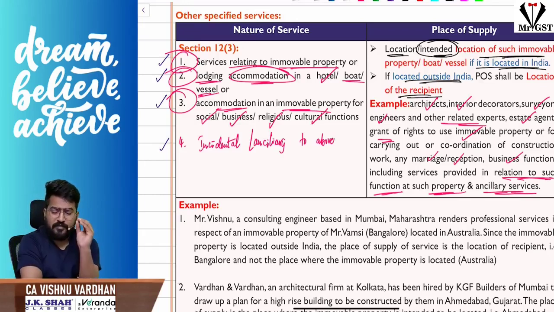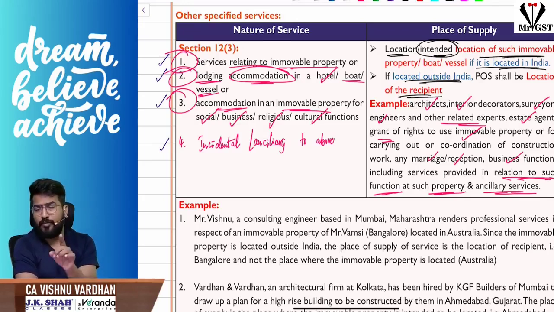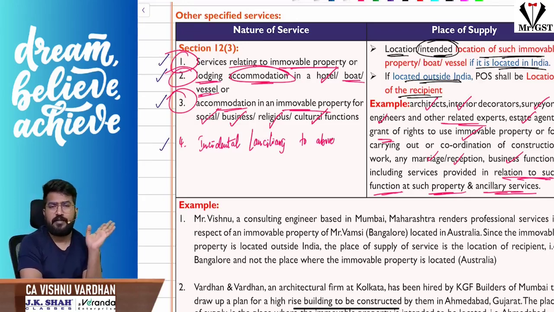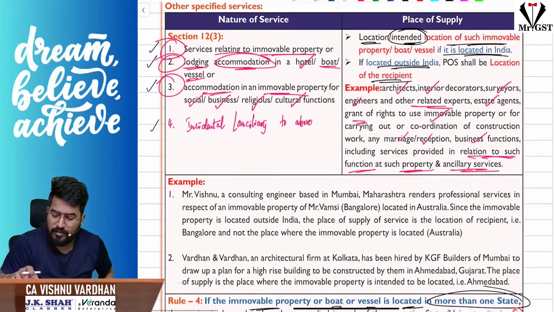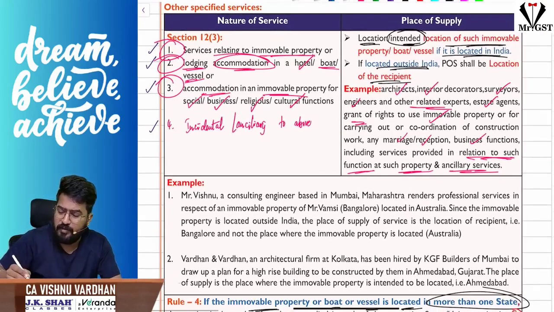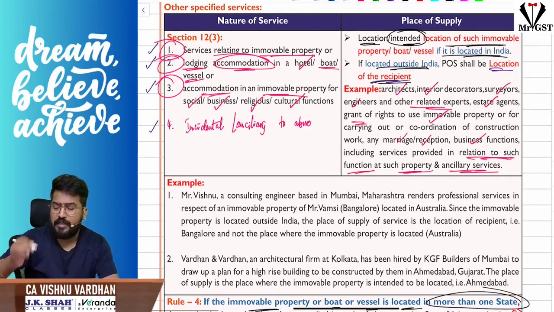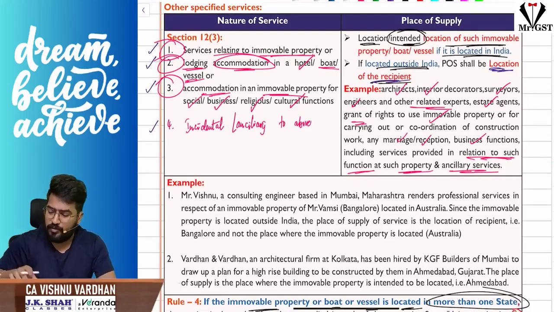So with respect to these things, the location of the immobile property itself will be the place of supply. And if that immobile property is located outside India, then the place of supply will be the location of the recipient. The location of the recipient. Hope it is clear for you.